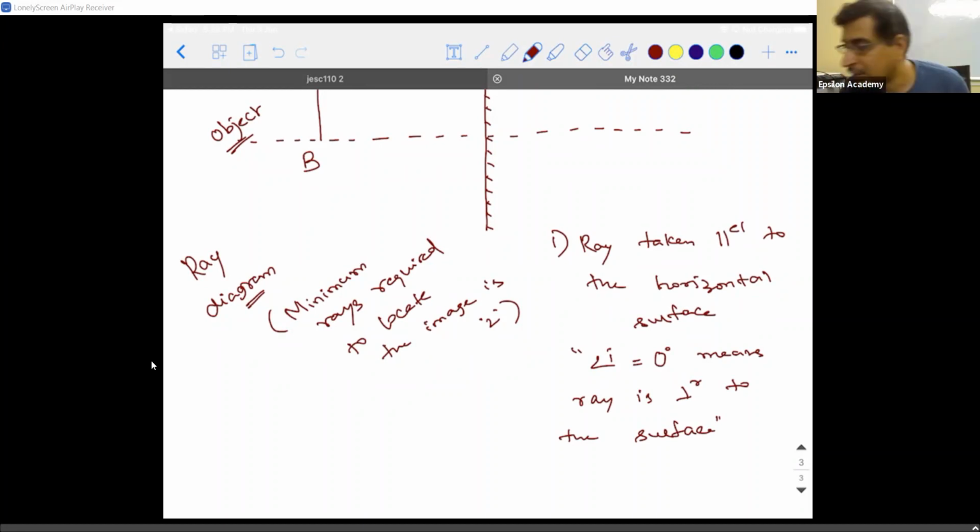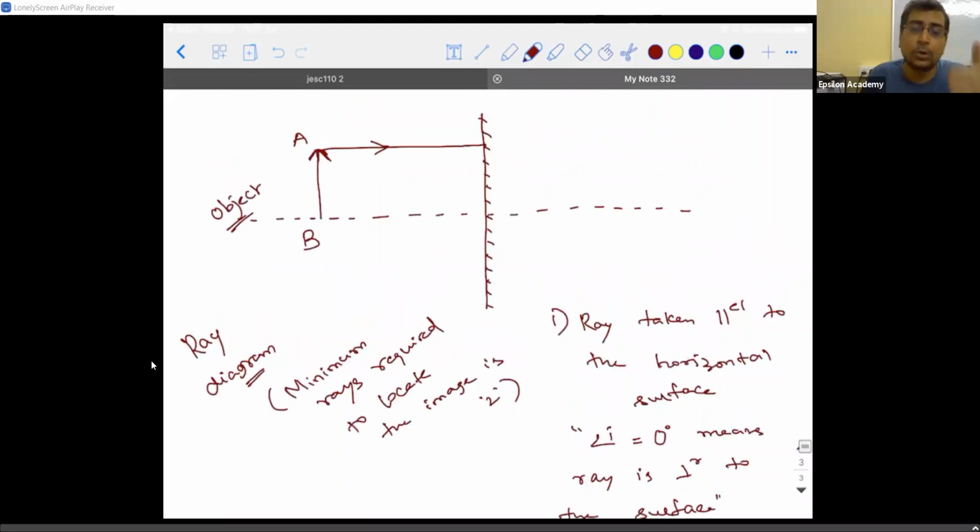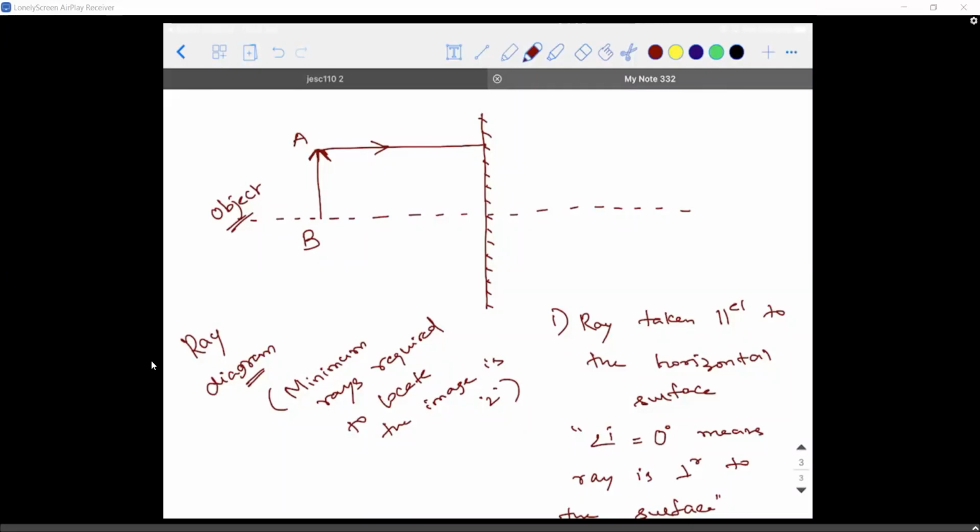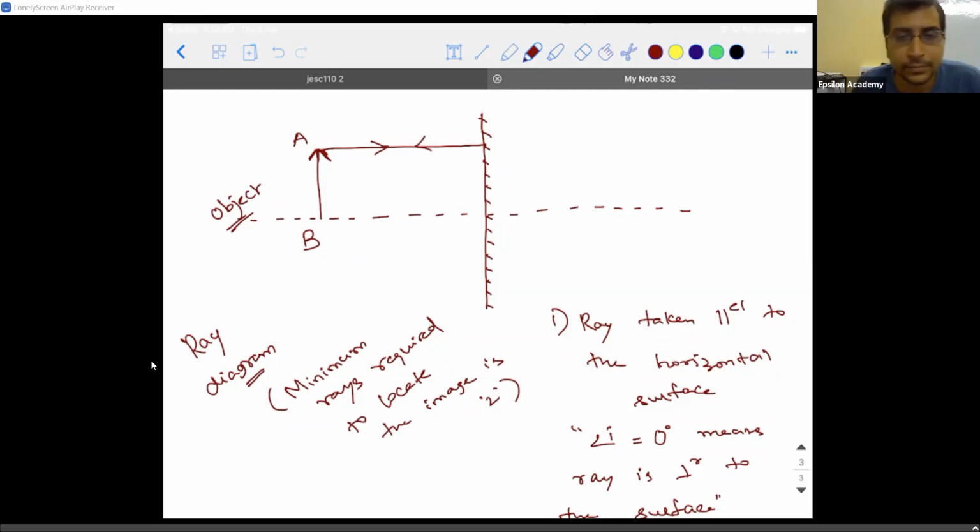Perpendicular doesn't mean 90 degrees. So, according to the laws of reflection, if the angle of incidence is 0 degrees, what will be the angle of reflection? 0 degrees. So, it will retrace its path, meaning the incident ray, the normal and the reflected ray all lie on the same straight line.